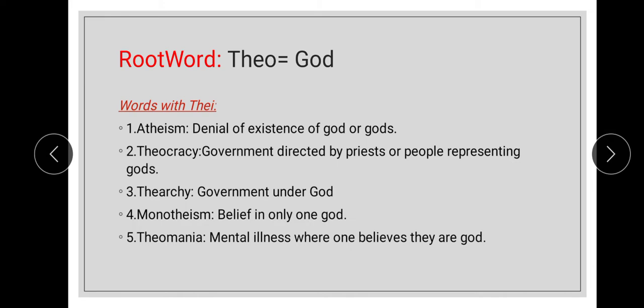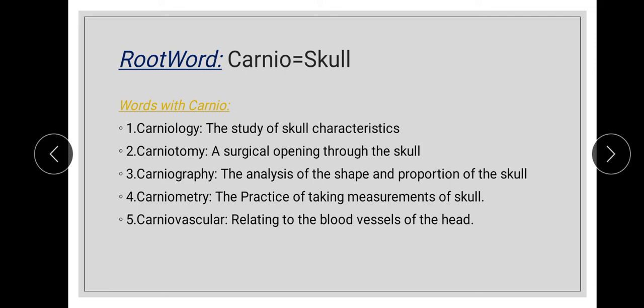And the fourth word is monotheism, which means belief in only one God. And the example sentence is, a rigid monotheism is opposed by everyone. And coming to the last and final word, theomania, which means mental illness where one believes they are God. And the example sentence is, Shaker thinks he is God. He is suffering from theomania. And coming to the next root word, carneo, which means skull.